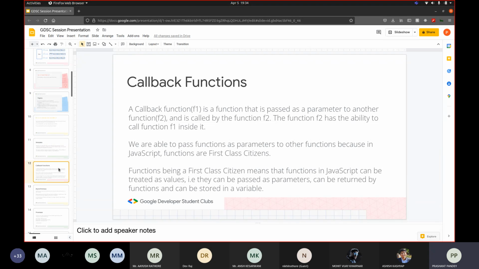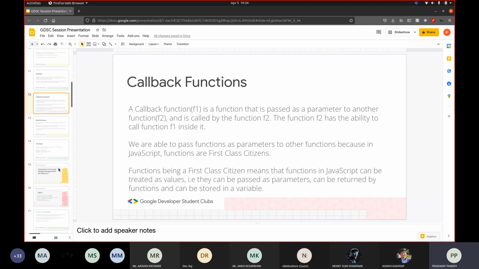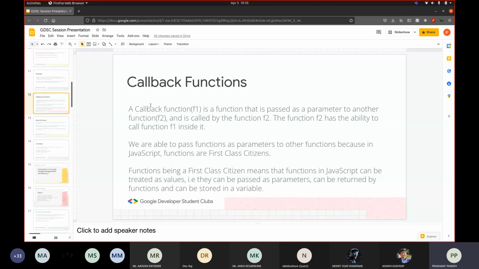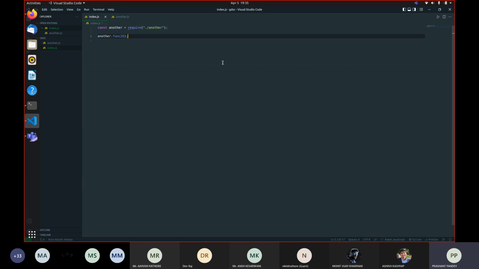Now moving on to callback functions. So callback function is quite a heavy topic, but it's not very hard to understand. In short, a callback function is just a function that is passed as a parameter to another function. That's what a callback function is. It is just a function that we pass as a parameter to another function.